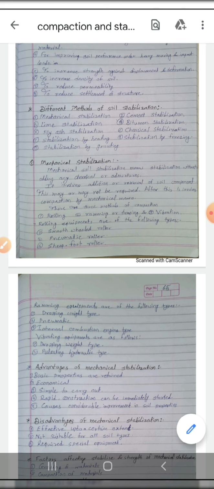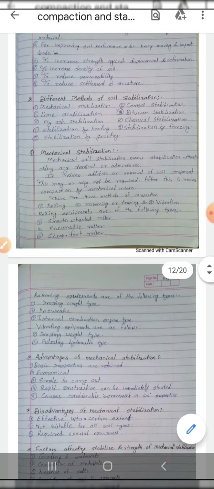After this, it involves compaction by mechanical means. There are three methods of compaction, as studied in detail in the last part: rolling, ramming or dropping, and vibration. Rolling equipment are as follows: smooth wheel roller, pneumatic roller, sheep foot roller.